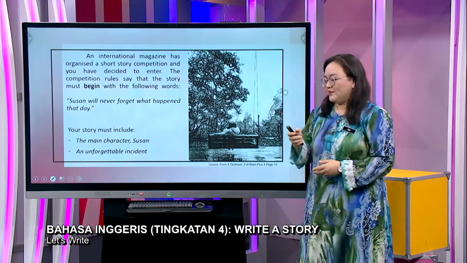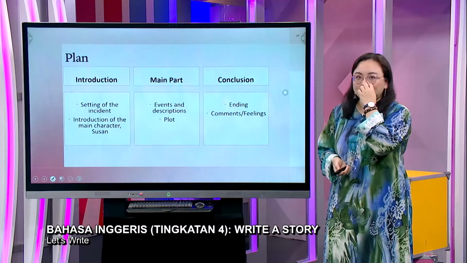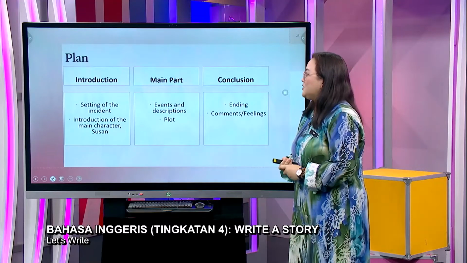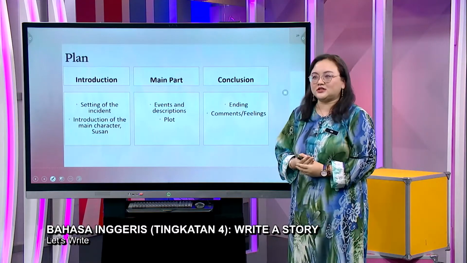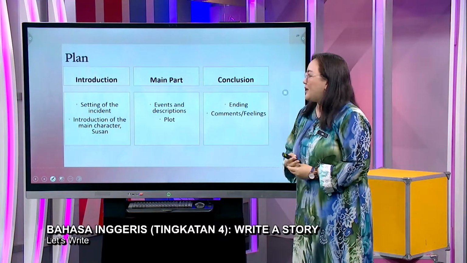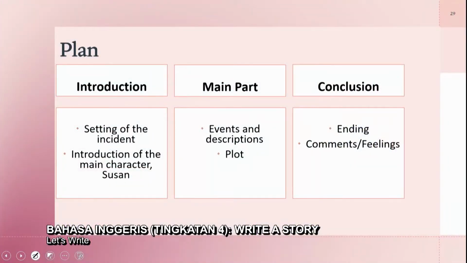Let's go back to the plan that I've just told you. In the introduction, we have to talk about the setting of the incident and introduce the main character Susan. In the main part of our story, we explain what we are going to include, the events or situations that Susan has, and the plot of the story.